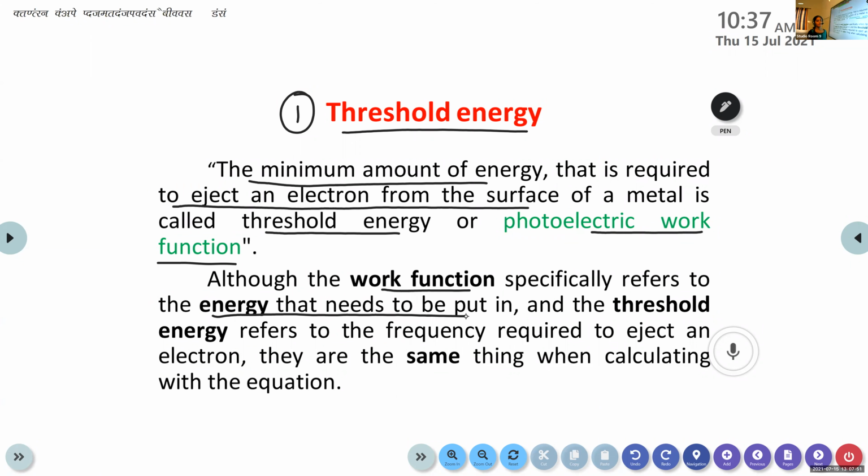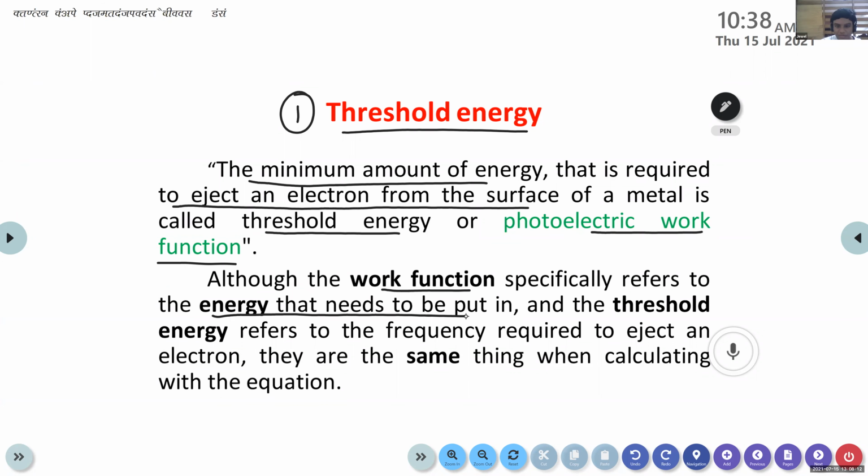Jewel, can you explain this photoelectric effect? The minimum amount of energy that is required to eject an electron from the surface of a metal is called threshold energy. It is threshold energy, right? I'm asking about the photoelectric effect. What's the phenomenon?